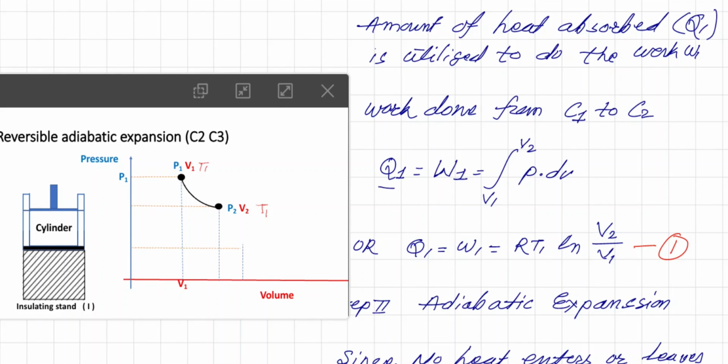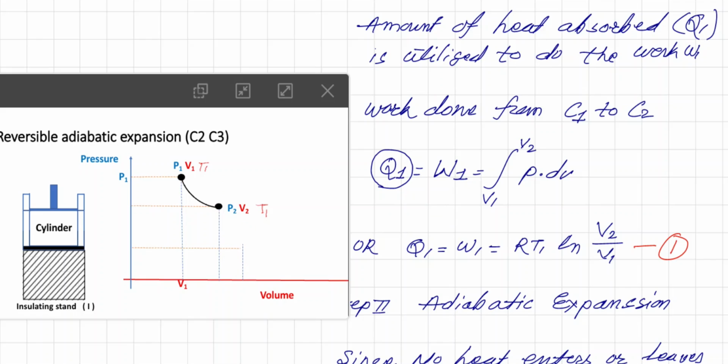This is the heat actually taken by the system during this cycle. So Q1 is the amount of heat taken in by the cylinder.